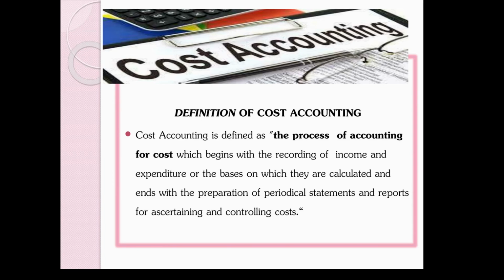Cost accounting definition. Cost accounting is defined as the process of accounting for cost. Cost is nothing but the expenses incurred for production of the goods. The first step, we are recording the expenses incurred for a particular product. Second thing, we have to analyze on what basis we are going to calculate the particular cost. Then third step, we are preparing the periodical statement through which we are able to know the cost of a particular product and also able to control the cost of a product for a future period.